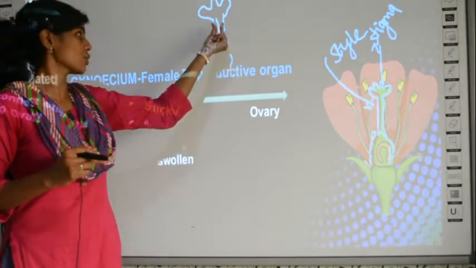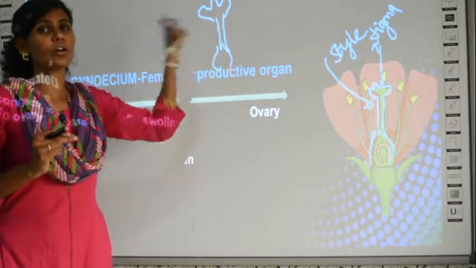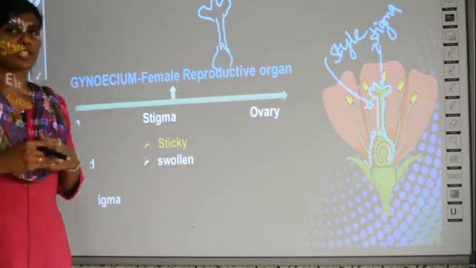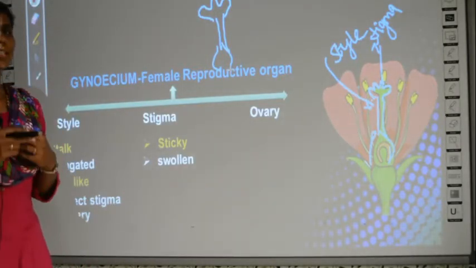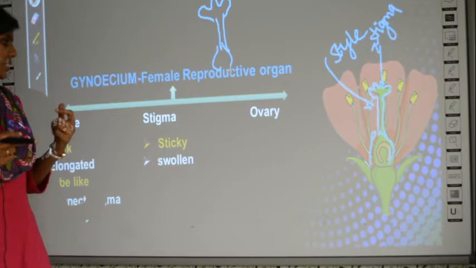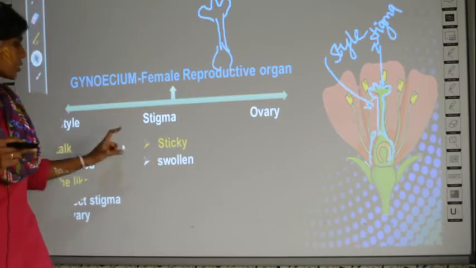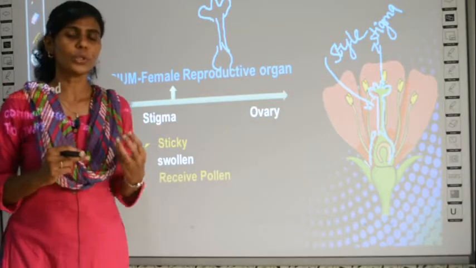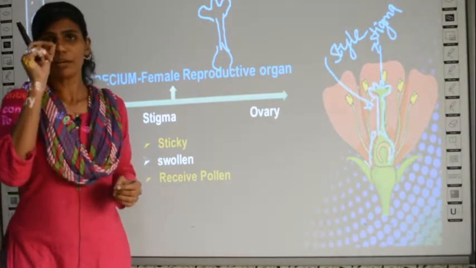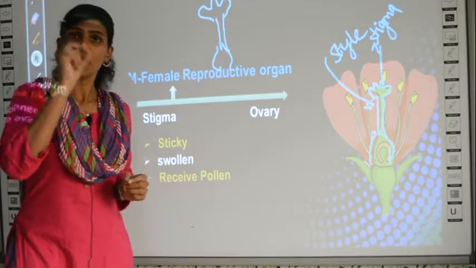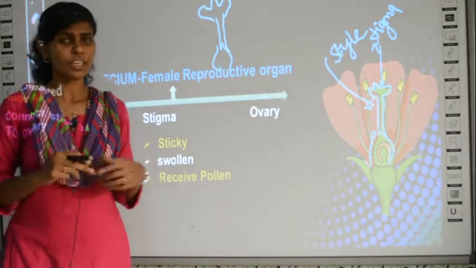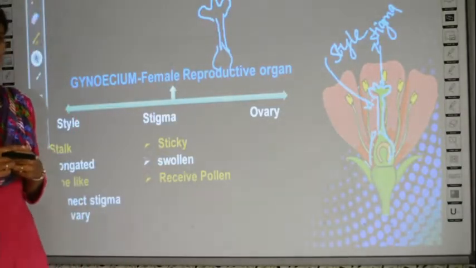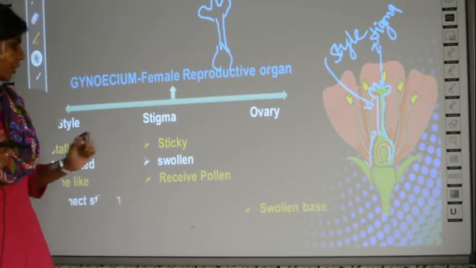So since it is sticky in nature, it will easily attract the pollen grains, and also you can see it is swollen in structure. The style is a slender, long tube, whereas the stigma is swollen in nature. It is bigger in size compared to this tube-like structure. That's what they have meant. It is swollen, and as I told you, it can receive the pollen grains. I told you, in the hibiscus flower there are small yellow ball-like structures. They are the pollen grains, right? So if they happen to touch the stigma, they are attracted easily.